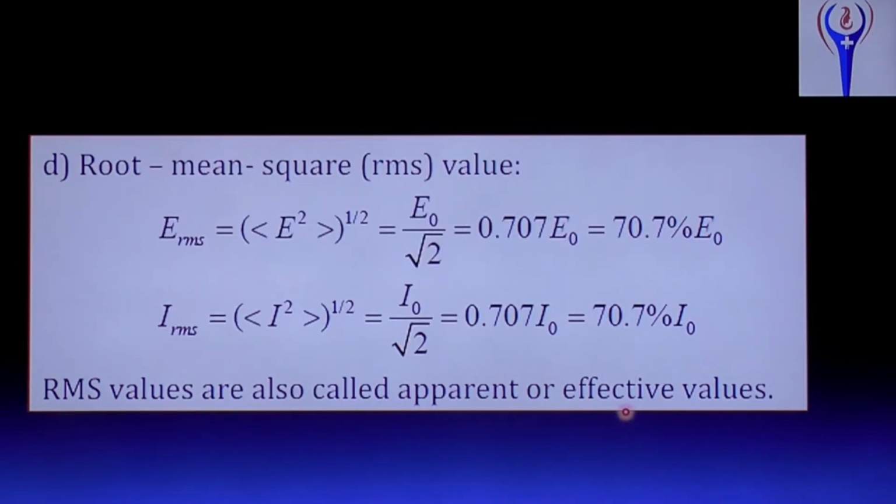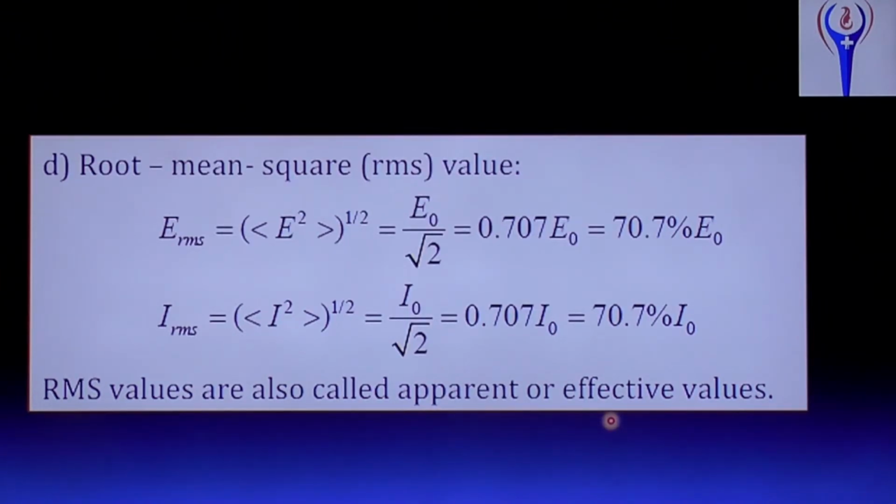Mostly the effective value will be used. RMS value is the effective value or apparent value. In problems that we are going to discuss later, there are current ratings. For example, in our normal 3-pin plug, how much current and how much voltage is there?